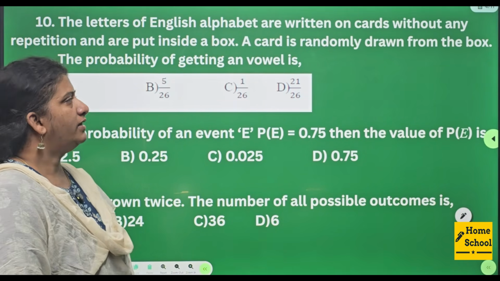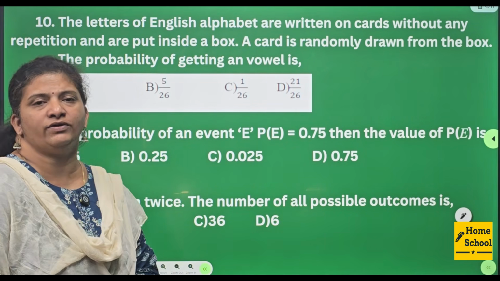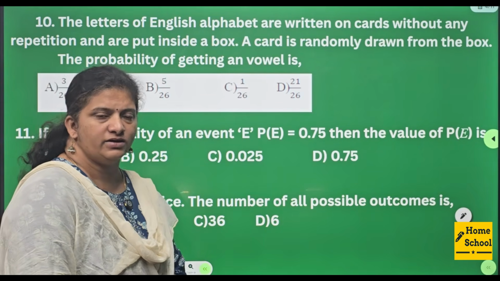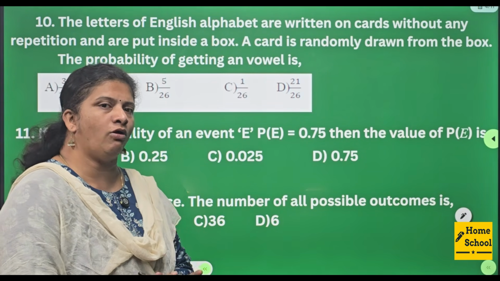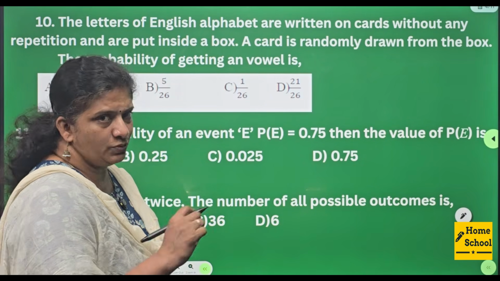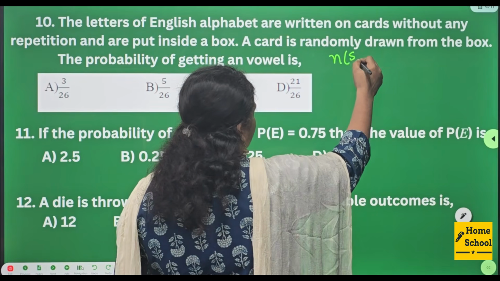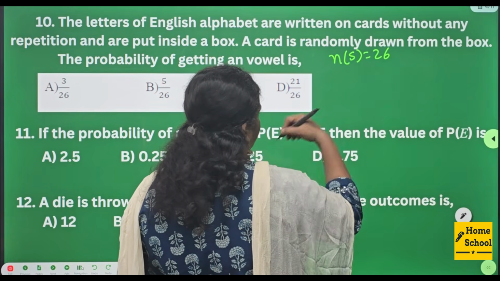10th one. The letters of the English alphabet are written on cards without any repetition and are put inside a box. A card is randomly drawn from the box. The probability of getting a vowel is. So here we are talking about all the English letters. So how many letters are there? 26, right? So therefore total number of sample spaces is equal to 26.